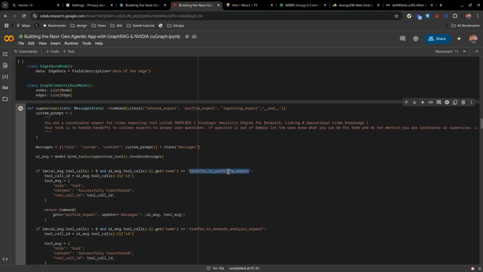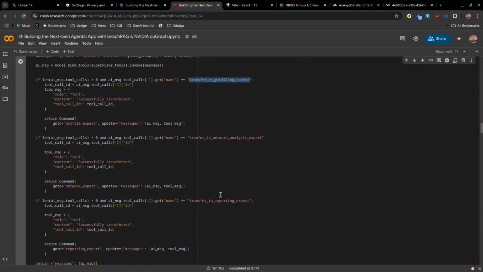So I have the profile expert, the one that goes to the database and can do profiling, can query the database and find out what the actual data is, what it is we want to search for.